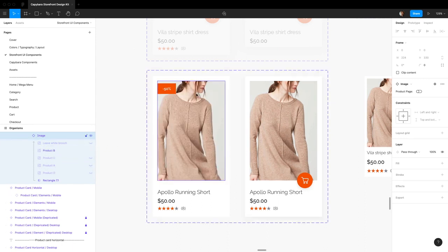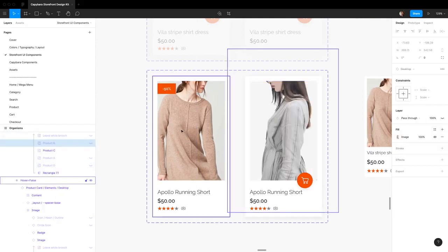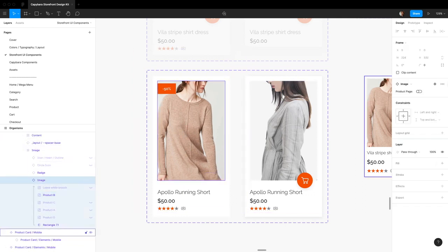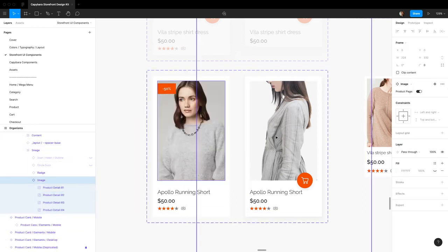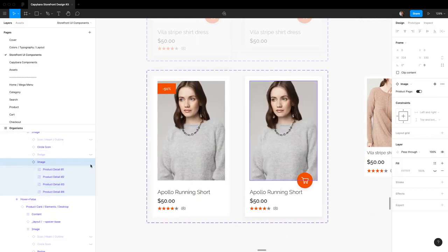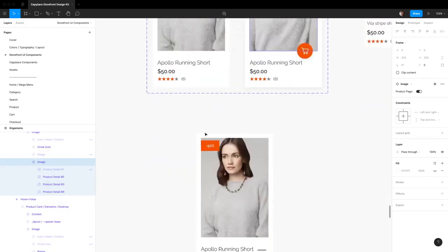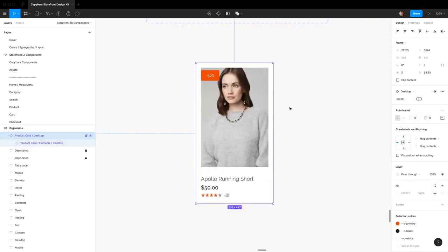So in this scenario, we could say that on the resting state we want this image, and then on our hover we want an alt. So just to show that, ideally you'd have an alternate version of this image right here. But just to show, actually, you know what? I have a way to do this. We can use the product page image, and then over here we can use our product page image too. And so here when we switch over to hover, we have that effect that Steve Madden has, which is we show an alternate image of the product.